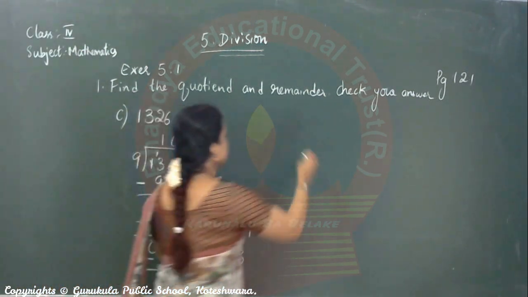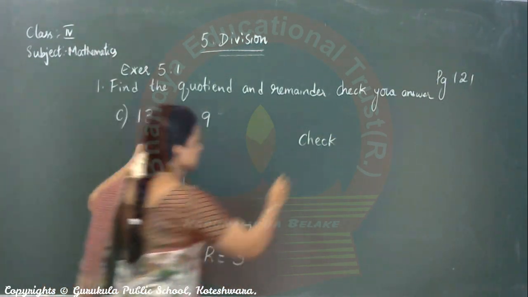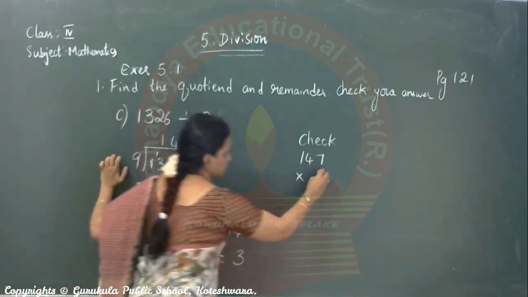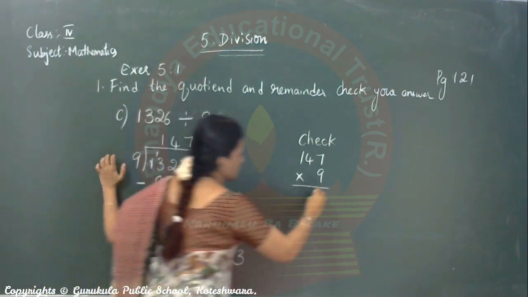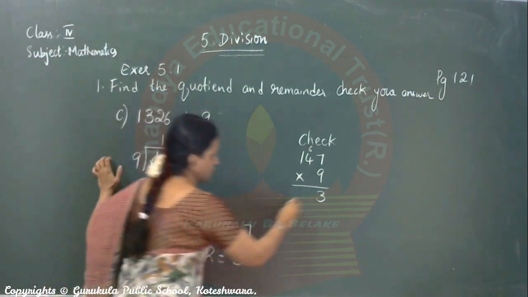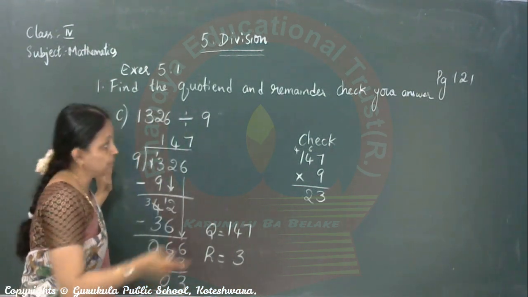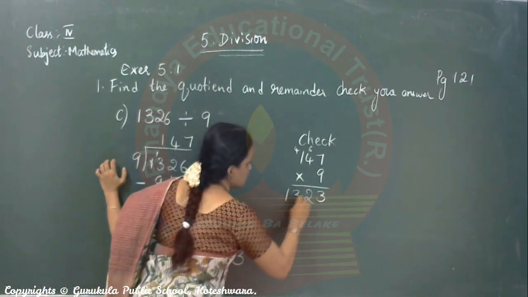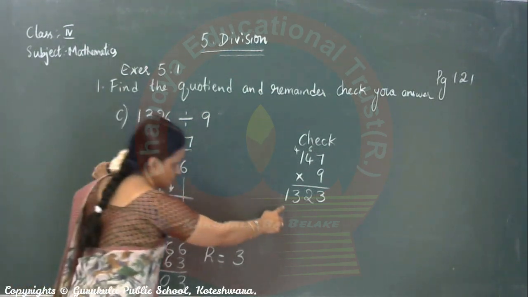It is important. Then check. How do you check? Quotient into divisor. 9 sevens are 63. 6 carry. 9 fours are 36 plus 6, 42. 4 carry. 9 ones are 9 plus 4, 10, 11, 12, 13. This is the answer. Quotient into divisor, you get the answer.